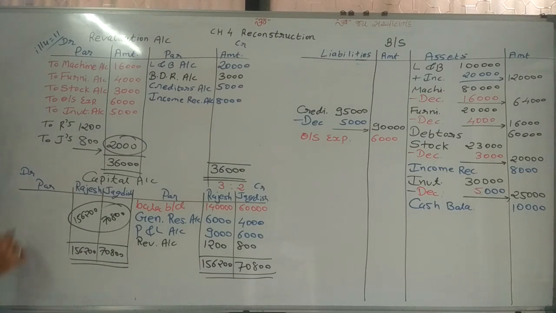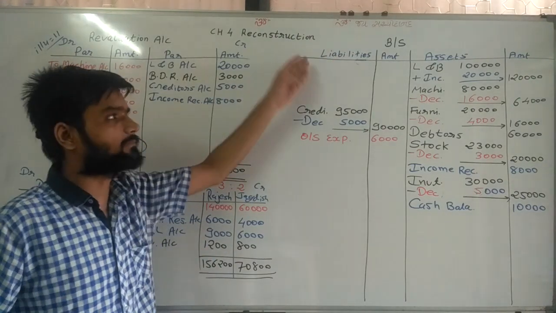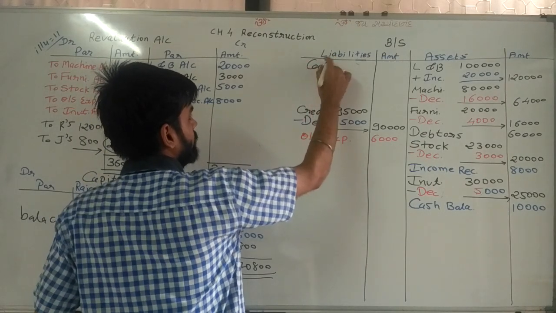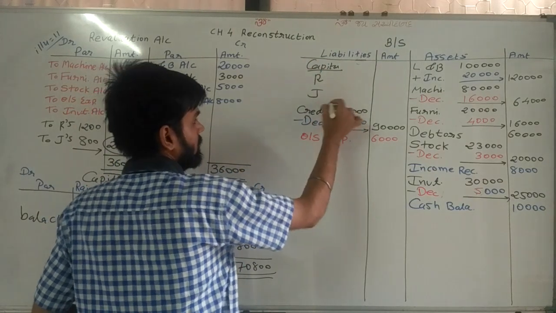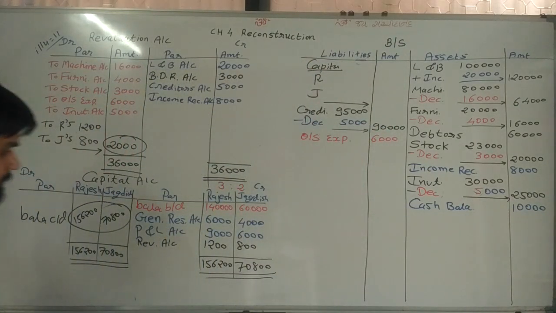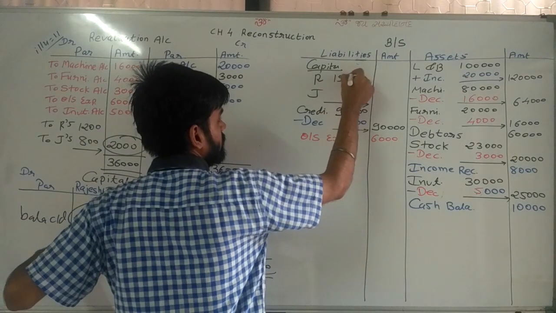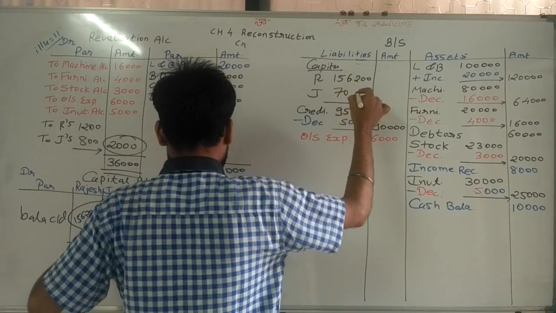And here we are writing balance carried down. Now this balance is transferred to the credit side of the balance sheet. So on the credit side of the balance sheet we are writing capital of Rajesh and Jagdish, 1,56,200 and 70,800.